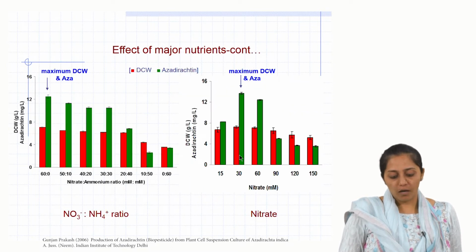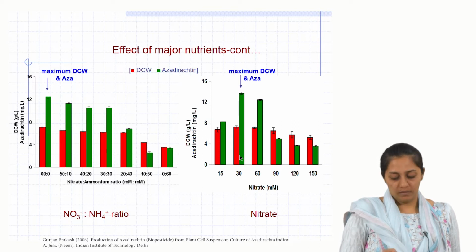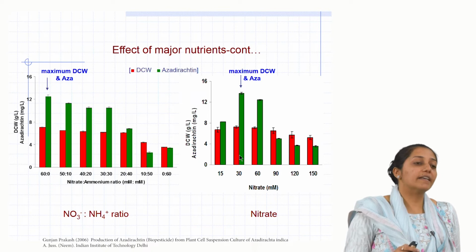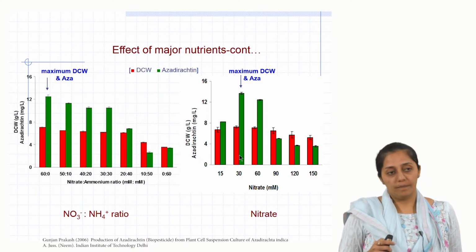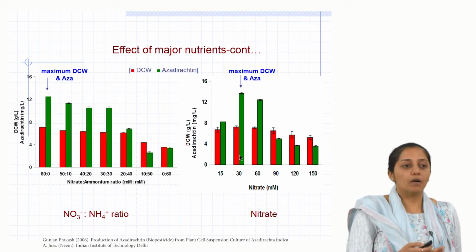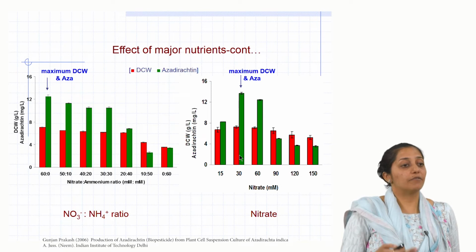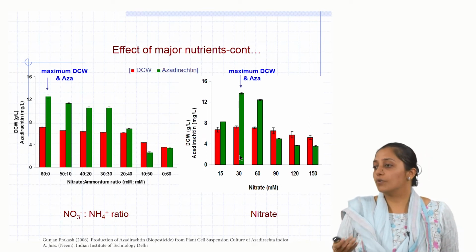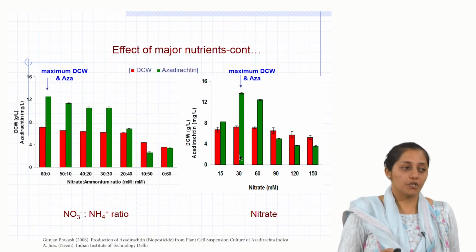So they did it for phosphate, nitrate, ammonia, glucose, and they also did a nitrate ammonium ratio study, because it may happen that the culture may not prefer ammonia over nitrate, or may prefer nitrate over ammonia. So in that case it was important to study the nitrate to ammonium ratio.